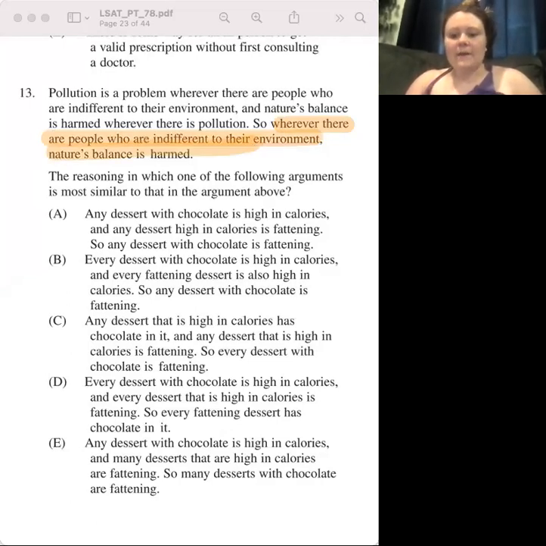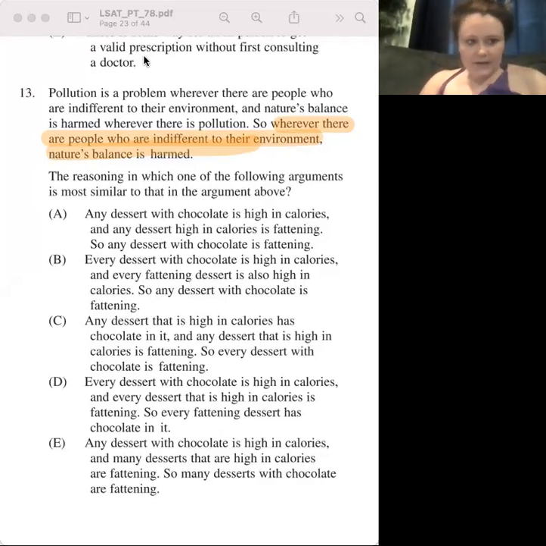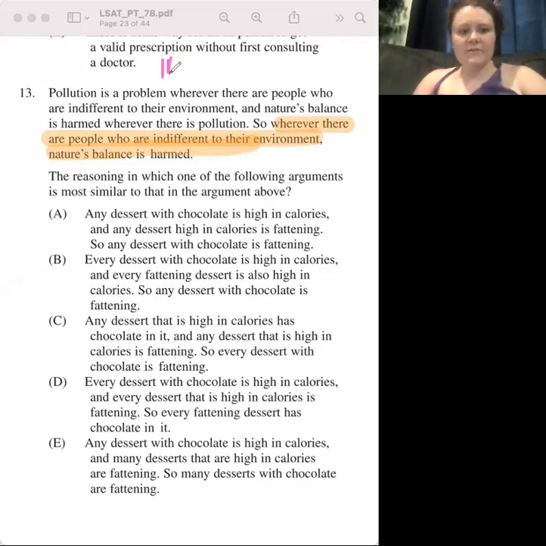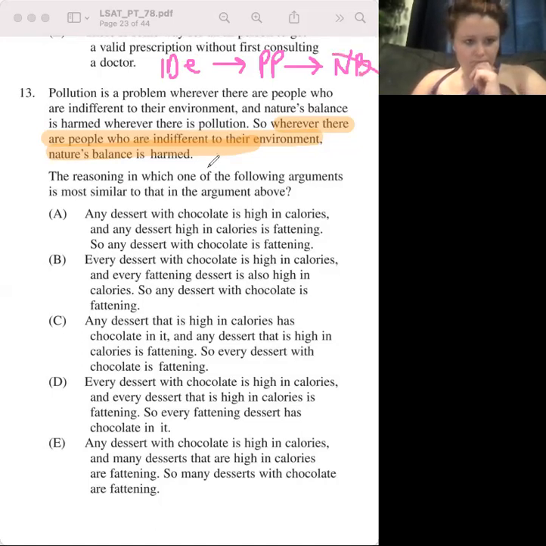I only diagram maybe one per section, but so pollution is a problem wherever there are people who are indifferent to their environment. So if people are indifferent to their environment, pollution is a problem. And nature's balance is harmed wherever there is pollution. So if there is pollution, nature's balance is harmed. What they're doing is summarizing it for us, getting rid of the middle, and just saying indifference leads to nature's balance being harmed.